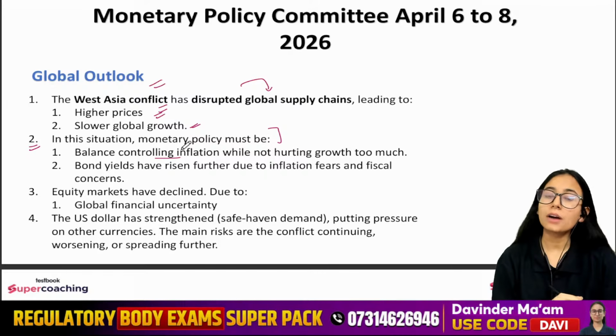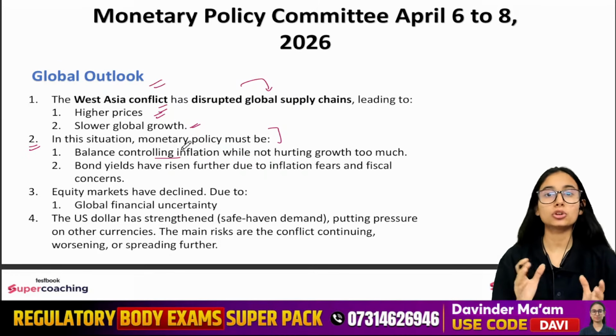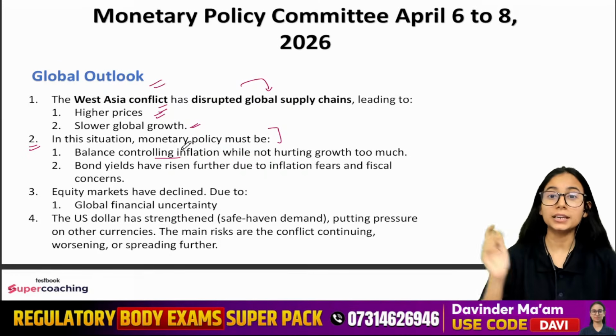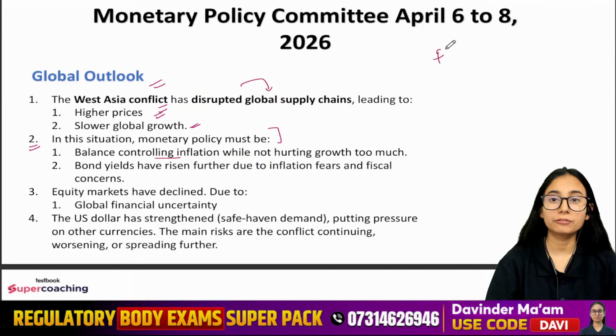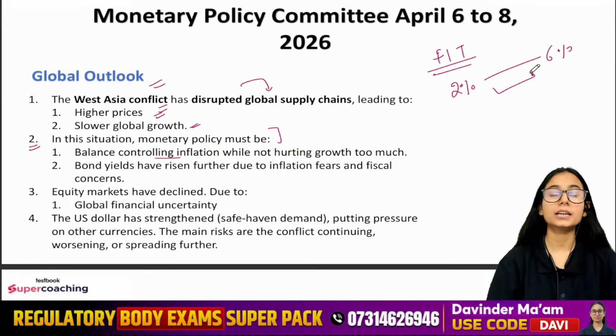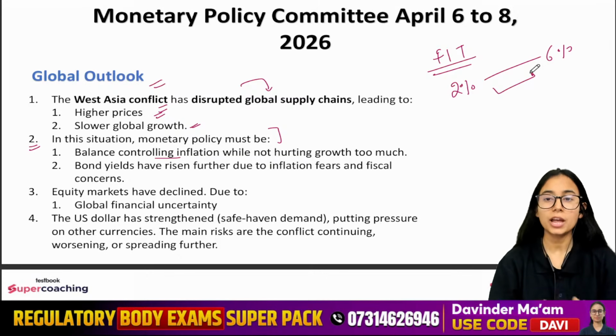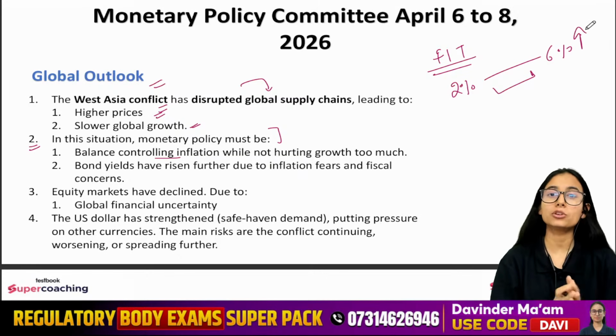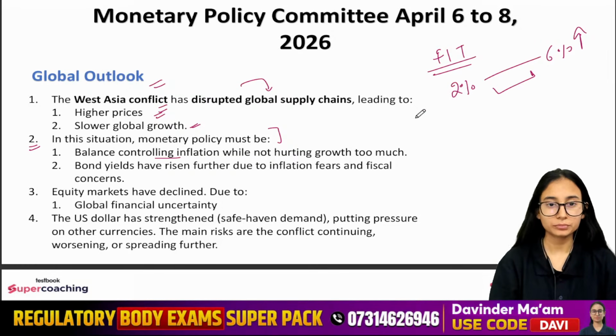We need to look after the inflation. That means inflation should not be reaching the highest bar. Now, what is the flexible inflation targeting for us? The inflation targeting is 2% to 6%. We need to ensure that our inflation is between this range, and if it exceeds, we are going to manage it while also considering the economy's growth, right?